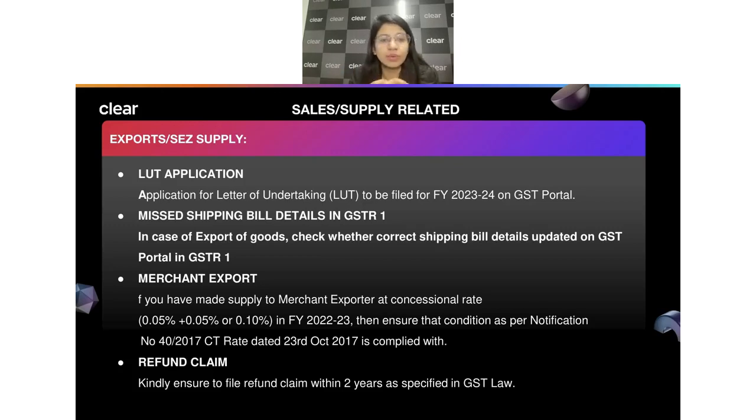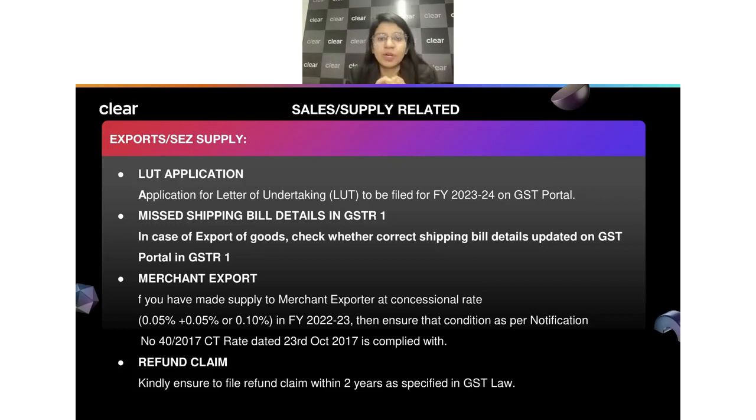So many times we would have noticed, and this is a problem which we actually face, that let's say I have generated the IRN number, and because it's on a real-time basis, I issued an invoice today and also generated the IRN number against that export invoice, but shipping details were not present at that moment. So I have not entered the shipping details while generating the IRN number. In that case, this information got auto-populated in our draft GSTR-1. So when we look into the government portal and check GSTR-1, we saw this invoice was present, and we ended up filing my GSTR-1 as it is.